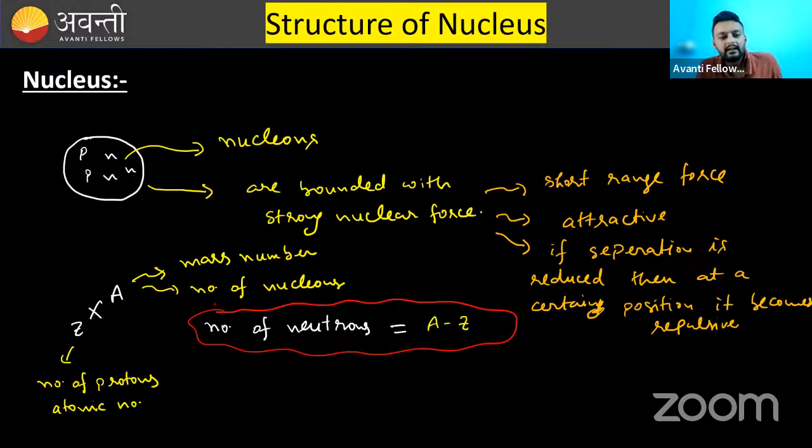So now we know the basic things of a nucleus: bounded by strong nuclear force, short range force, protons and neutrons. The mass of a proton and a neutron is approximately the same. Okay, moving further. One thing that you will study by yourself is what isotopes, isotones, isomers, and isobars are. You just read it by yourself. Simple thing, you can read it.